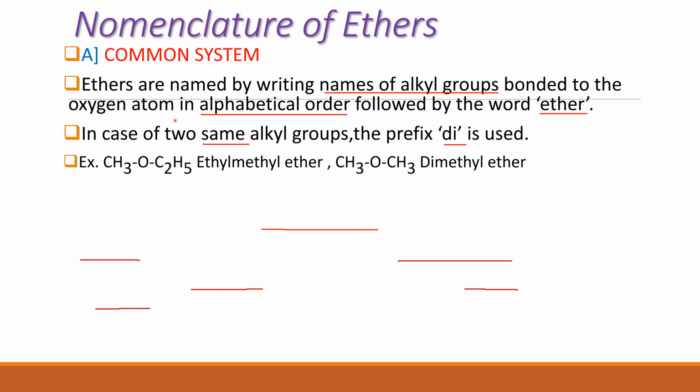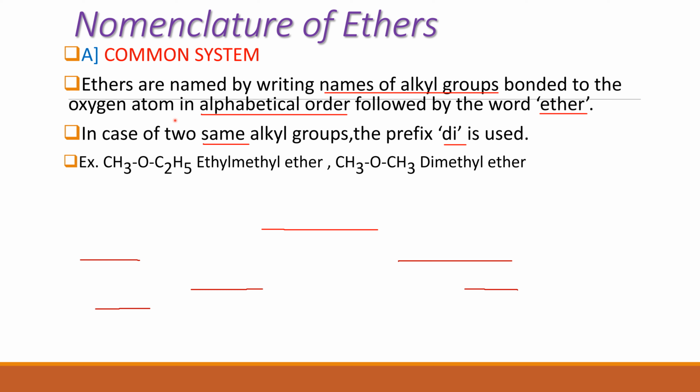That means in this system, first the names of the groups which are bonded to oxygen are written, followed by the word ether, and these names are written in alphabetical order if they are different. Now in case the two alkyl or aryl or alkyl and aryl groups are the same, then the prefix di is used before the name of these groups.